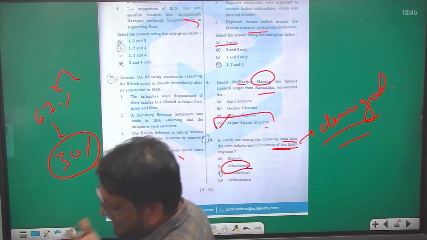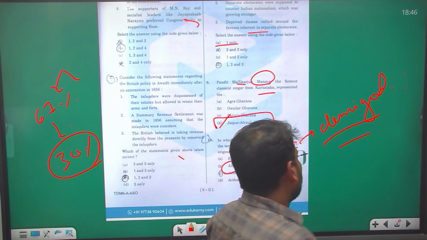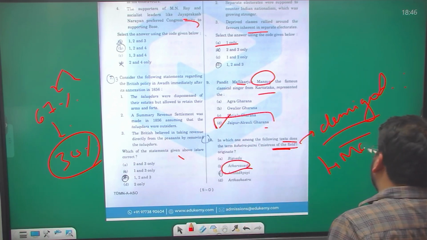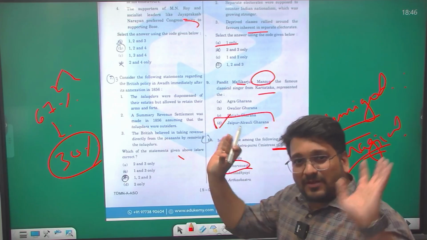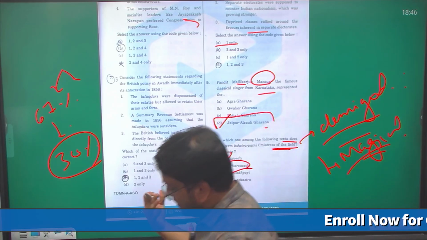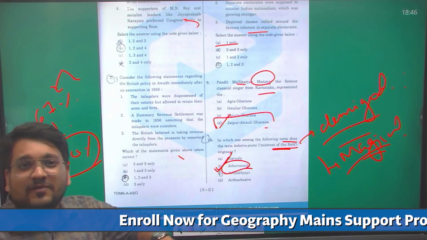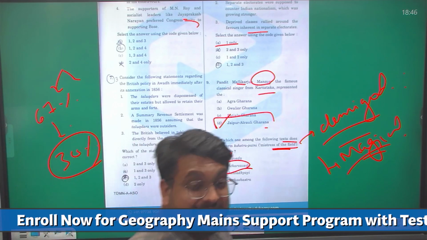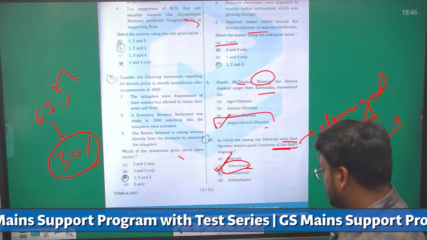And we have seen to pray someone like that, we need a lot of magical chants or something like that, magic wala thing. So I would have guessed in such question Atharva Ved, and answer here is Atharva Ved. I know it sounds vague or whatever, but this is how you are supposed to attempt such question if you have no other source or no other logical explanation to attempt it. So this could be one of the way to attempt such question.